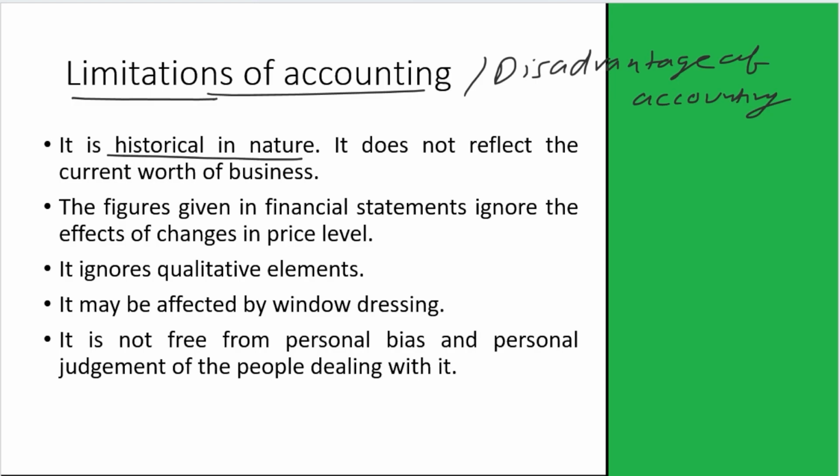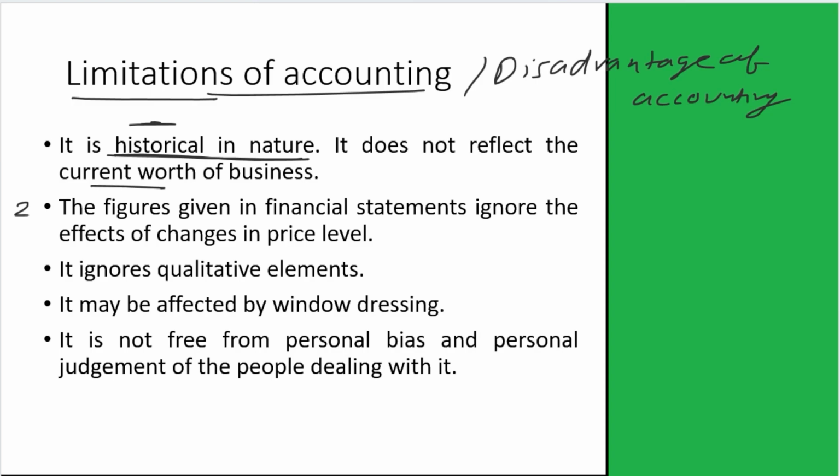In accounting, we use the historical nature. Historical nature will be discussed in the third chapter, where we will discuss the accounting standards and accounting theories. There, I will explain what is the historical nature of accounting. So, just remember it, it deals in the historical nature.